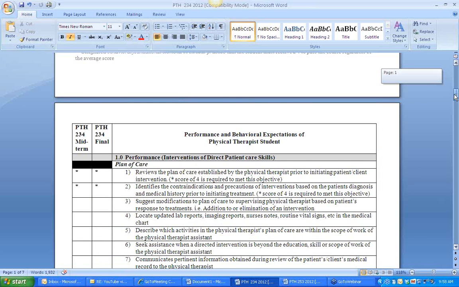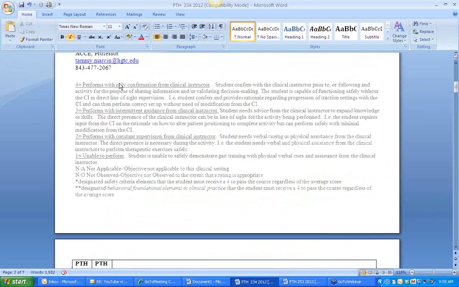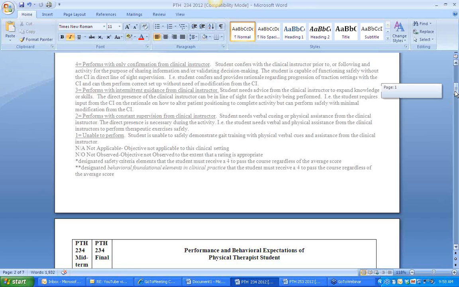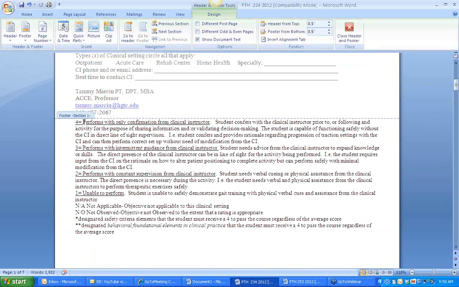Okay. All right. Let's go over this 4, 3, 2, 1. As a clinical instructor, I think it's important for me to get a real good feel for what these different point systems mean. Now, I know they have to have a 3 or better, correct? As an overall, their overall score has to be a 3 or better, and we can look at how we get that overall score when we get down to the end of this assessment tool.